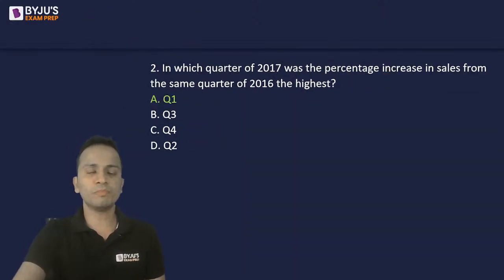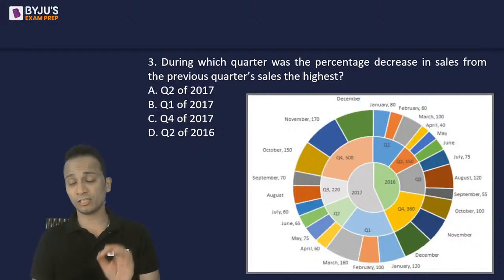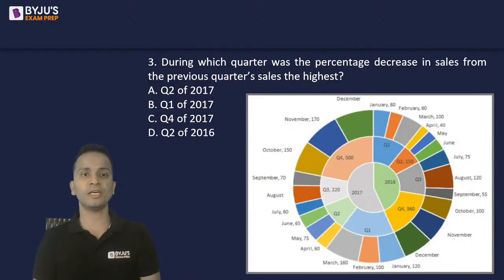Let's move on to question number 3. Now, question number 3. During which quarter was the percentage decrease in sales from the previous quarter sales the highest? Now, this question is different from the previous question.